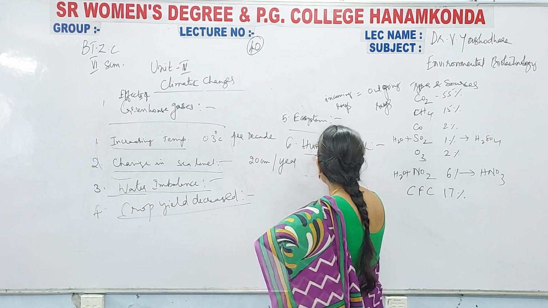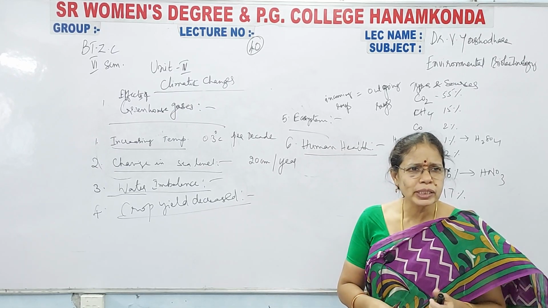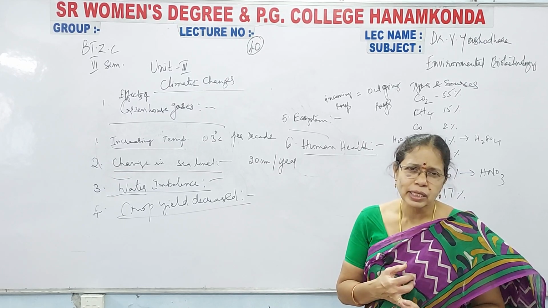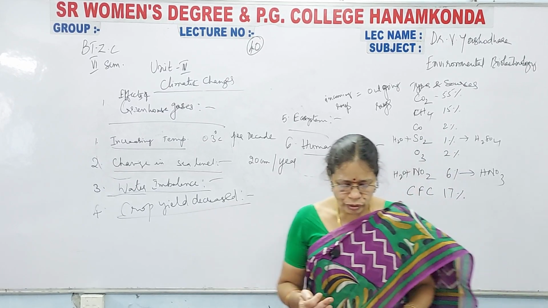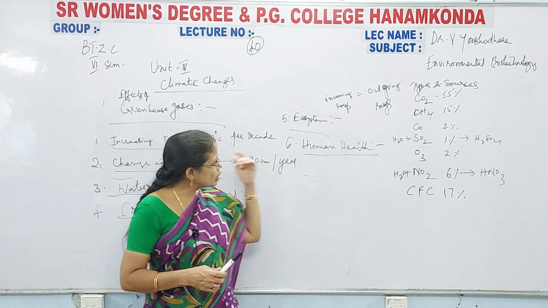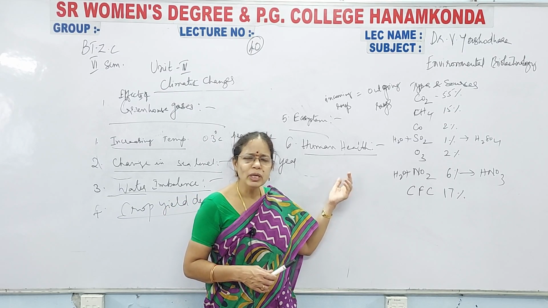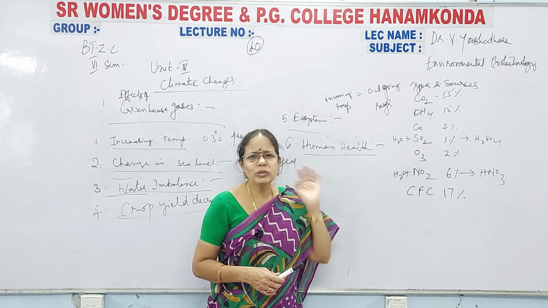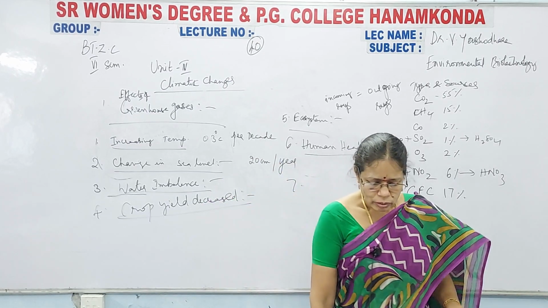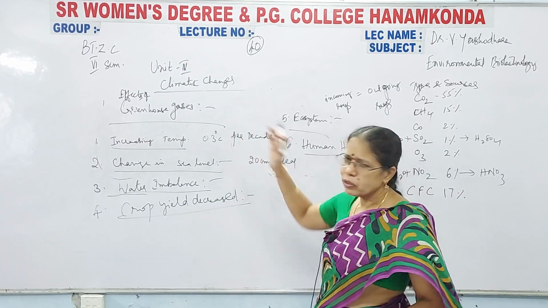What is human health? That means because of these climatic changes, there will be a risk of spreading of diseases like malaria, filariasis, cholera, and dengue fever. All these changes because of the greenhouse gases, many health hazards, that is diseases, are observed in human beings because of these greenhouse gases. Next is coming to the seventh one, with this we will be completing our effects of greenhouse gases.